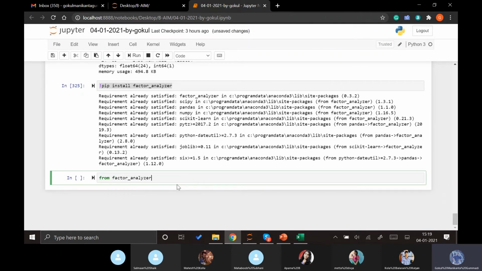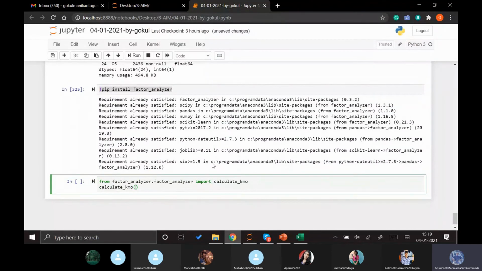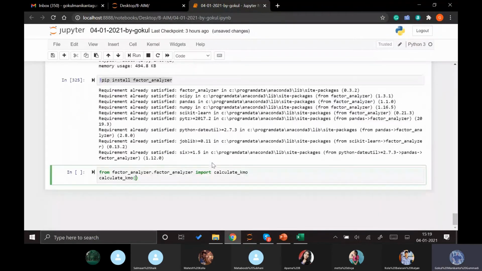From factor analyzer, in the factor analyzer library, there is a factor analyzer module. In that module, we have calculate KMO. This is the function which we will first import, and we will apply this function calculate KMO on our data.